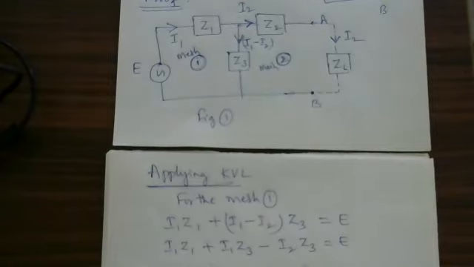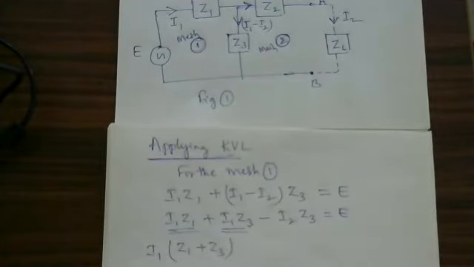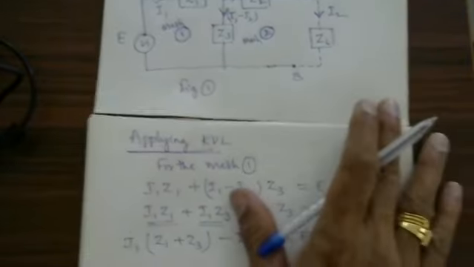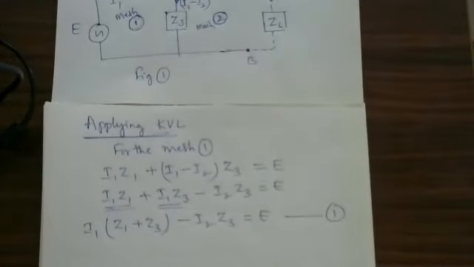Therefore, here and here, I1 is a common factor. I will take it out as a common factor: I1 into (Z1 plus Z3) minus I2 into Z3 is equal to E. I will take this one as equation number 1. Okay, any doubt within this, you can ask.